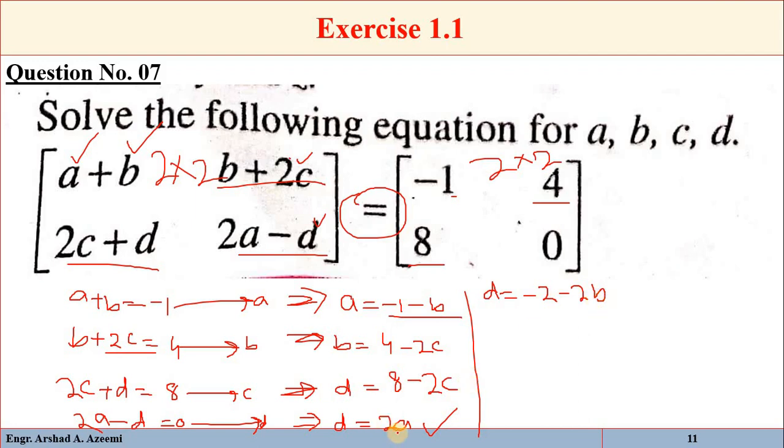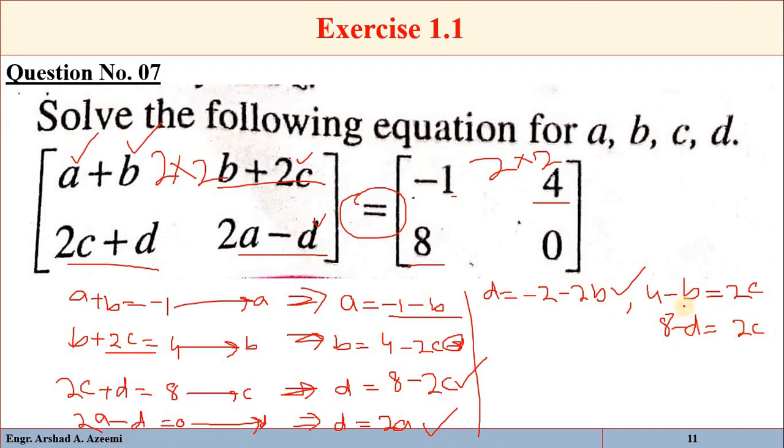Okay, we put the value of a. Now from the second equation we can also write that 4 minus b is equal to 2c, and from the third equation we can write that 8 minus d is equal to 2c.